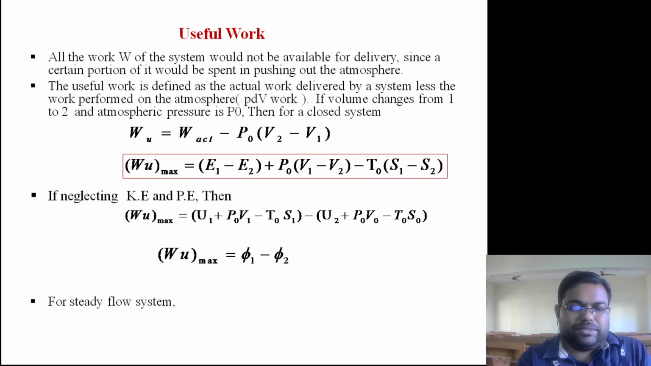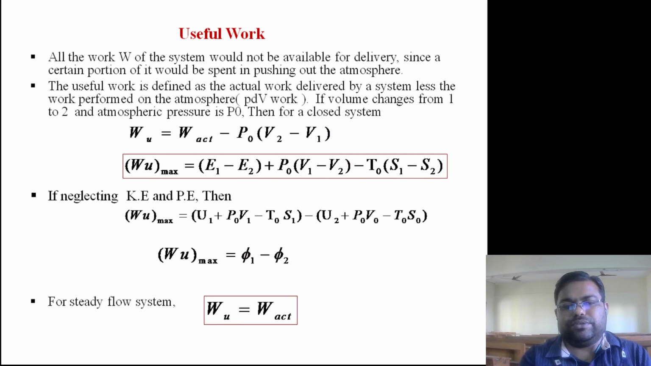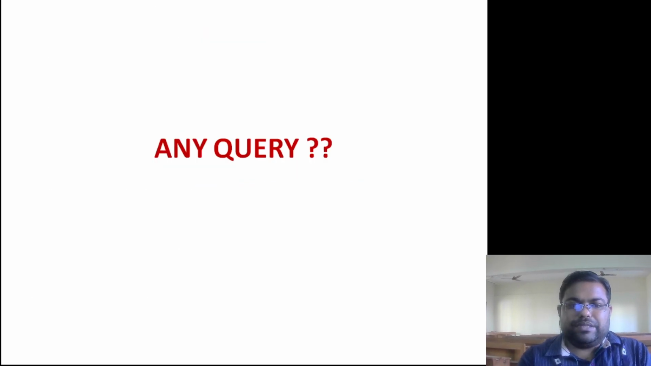For steady flow system, whatever work you are producing, that itself is useful work. So useful work is equal to actual work. So with this, I am closing today's discussion. Today we have covered the definitions of available energy and non-available energy. We have seen the work produced in a closed system, that is called availability of a closed system, and also we have seen the availability of an open system, or you can say steady flow system.